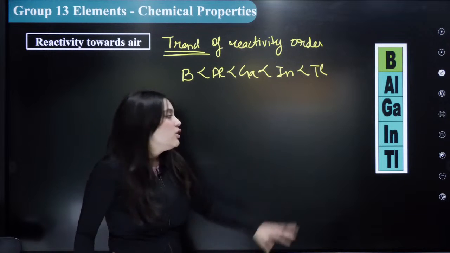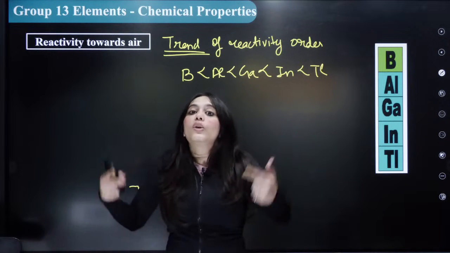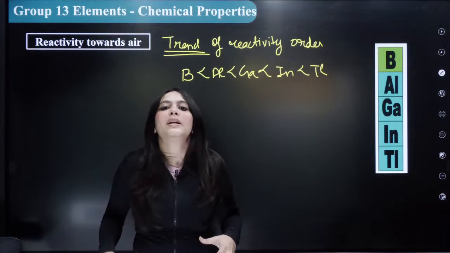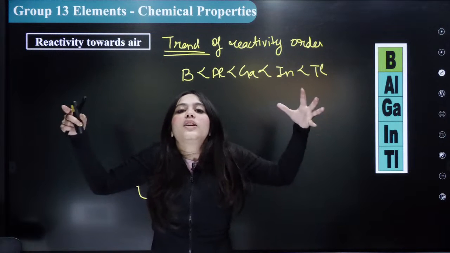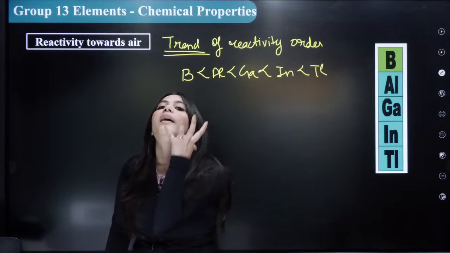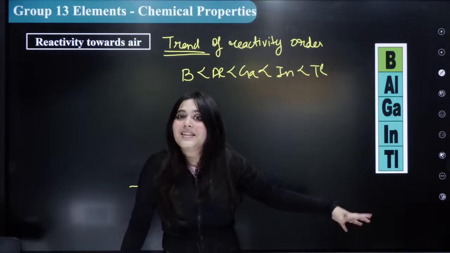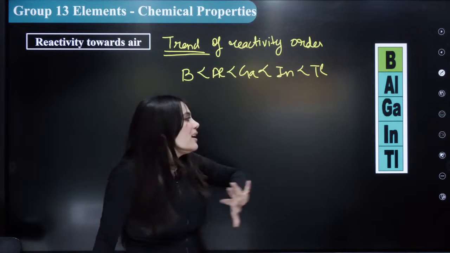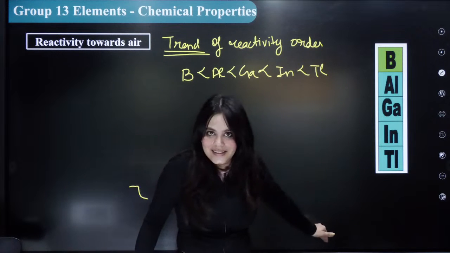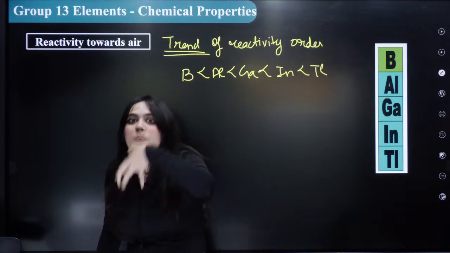You have to understand this by looking at their size. Oxygen is O2, two oxygen atoms, a bigger molecule. Bigger molecules form stable bonds with other bigger molecules. So as the size increases, the reactivity with oxygen will also increase.